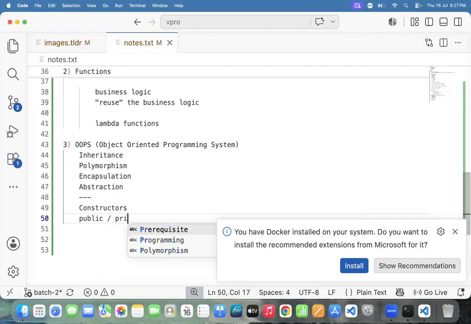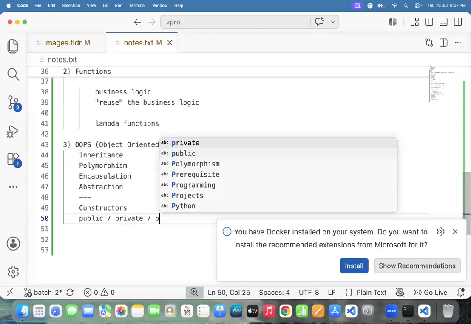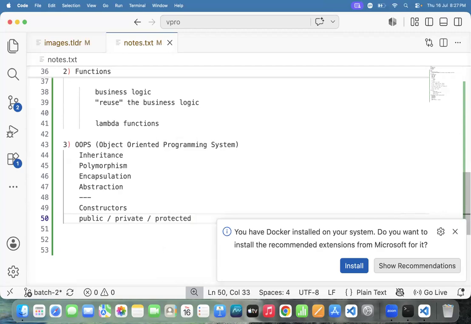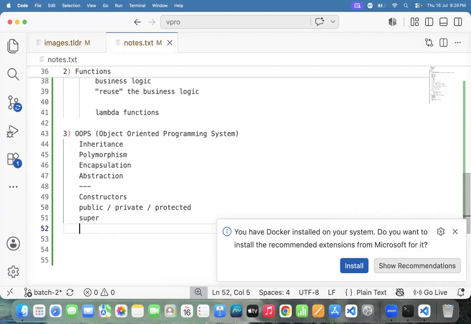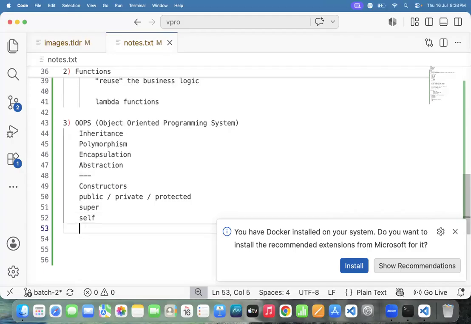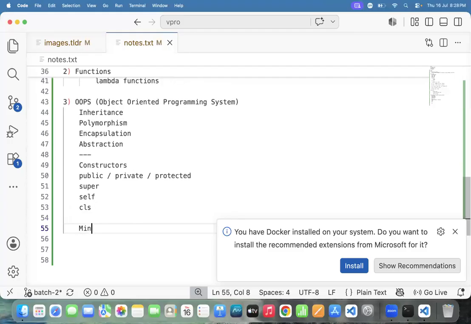Public, private, protected: these scopes we are able to see. We are able to see the super keyword, the self keyword, and the CLS keyword also. And we are able to do at least one or two mini projects with OOPS.